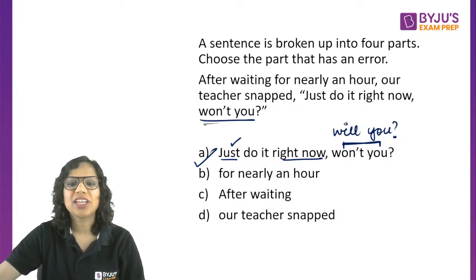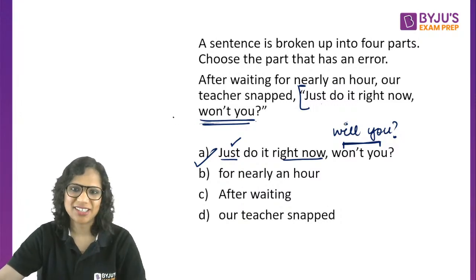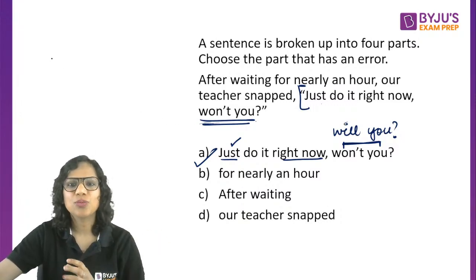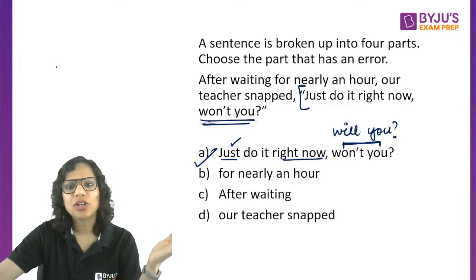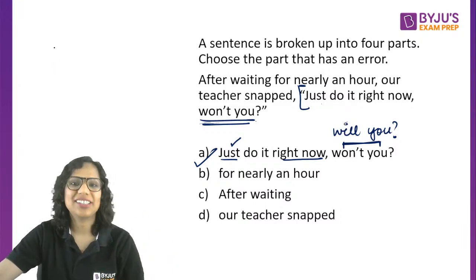Won't you, when you are saying something directly to another person, you use this won't you tag when you're making a polite request. Please pass on the bottle, won't you? So this is a request. Pass on the bottle, will you? This is a command. So here the teacher is giving a command, right? And this will you shows a level of irritation.